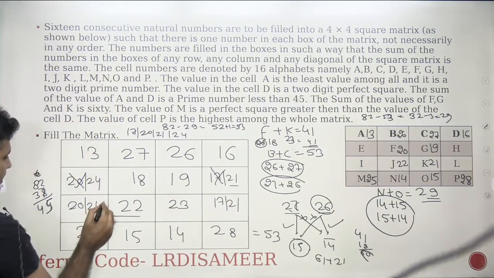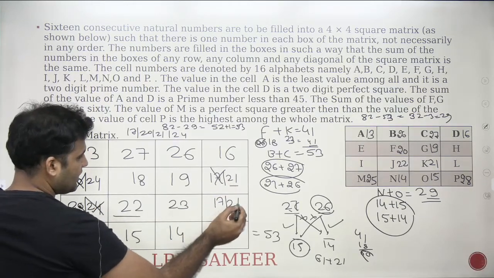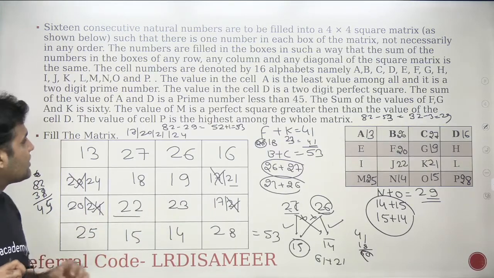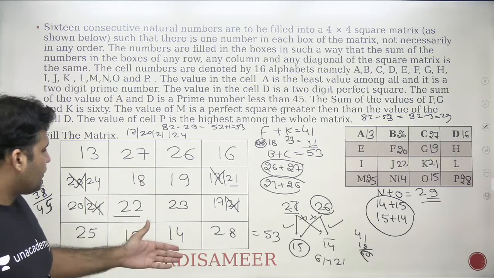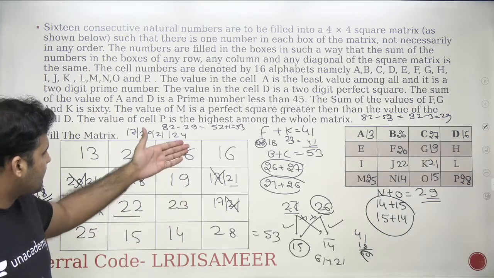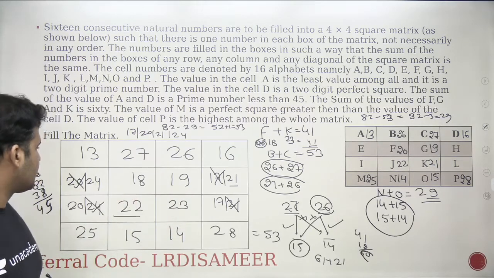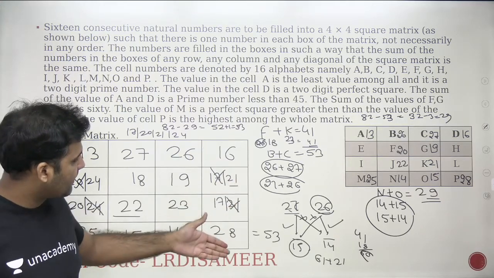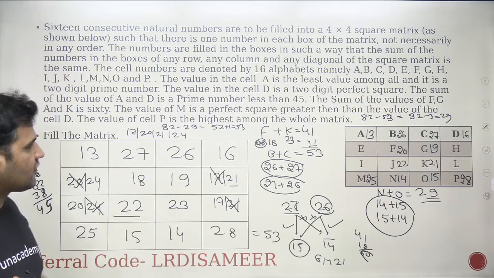And if this 24 is coming here, then I need to take 20 here. And if 21 is coming here, then I need to take 17 here. So this is a complete matrix now. And let's check everything is working fine. Are we having the sum as 82 here? 4 plus 3, 7 plus 6, 13, 13 plus 22, 2, 4, 5, 6. Yes, this is 82, this is 82, right? 38 and 38, 44. Yes, everything is fine here.